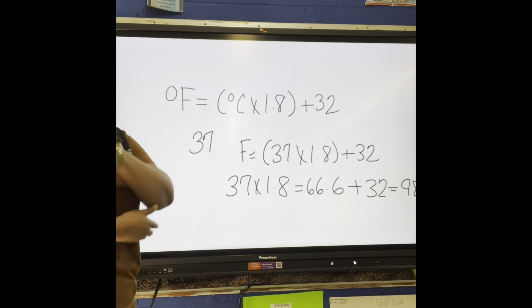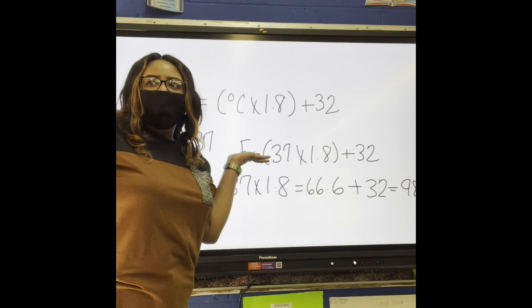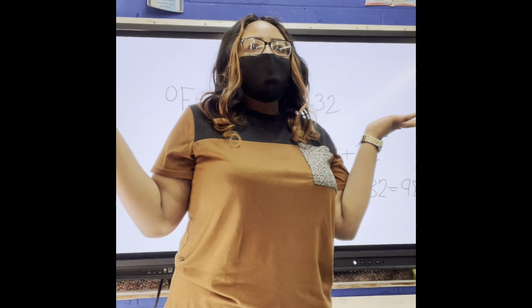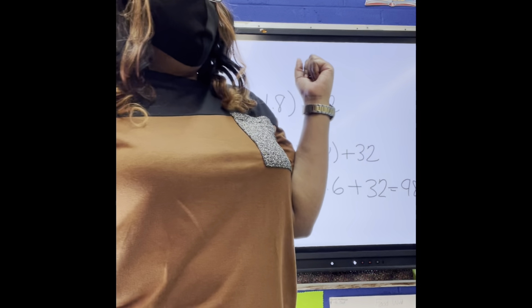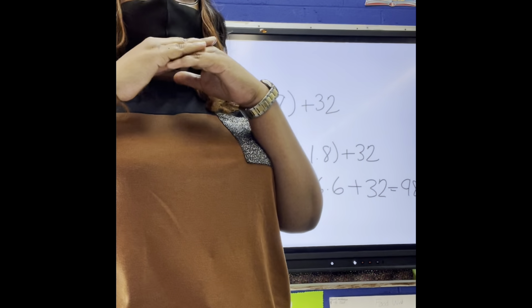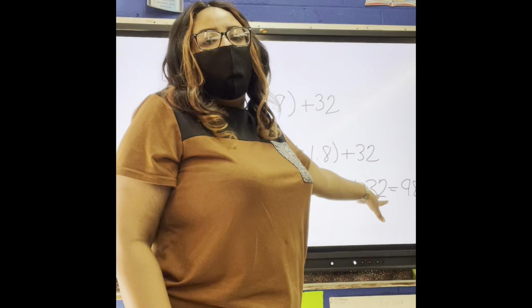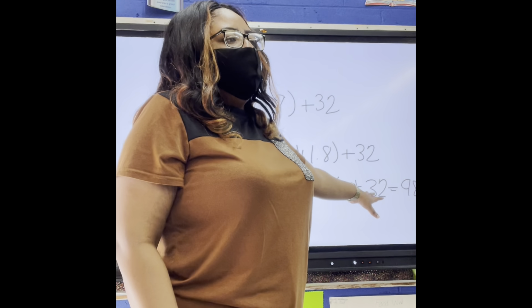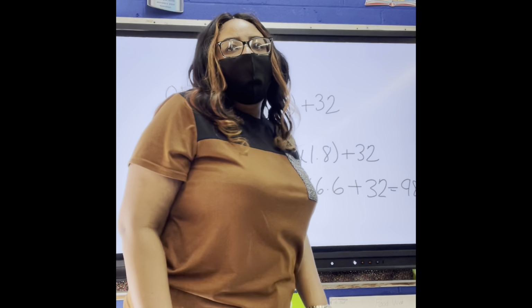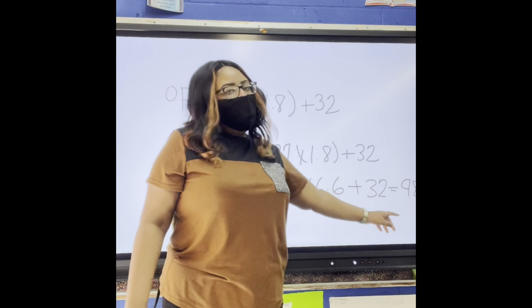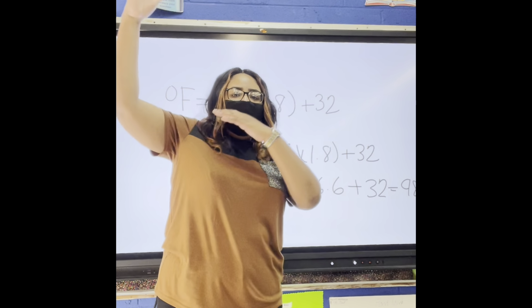So what is our answer? 99. Why is the answer 99? Because you have to round it up. What number do we look at to know if we need to round? The number behind the decimal. We know that the number behind the decimal is higher than 5, so do we round up or does it stay the same?